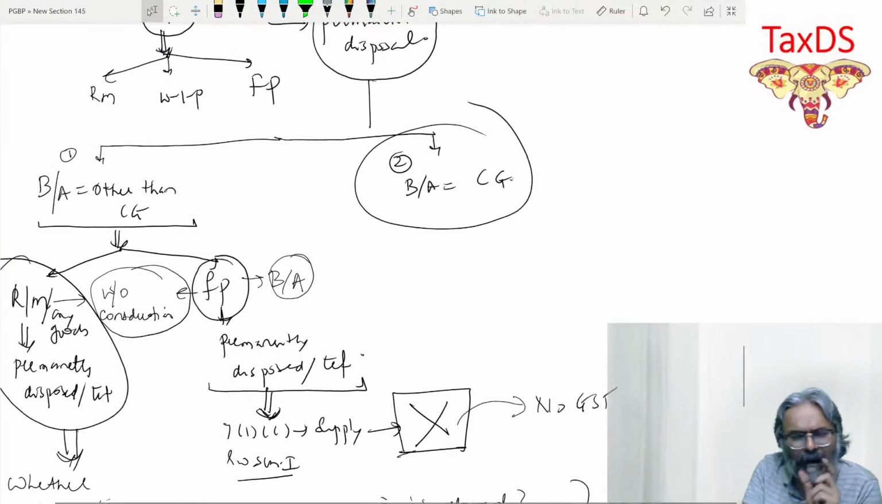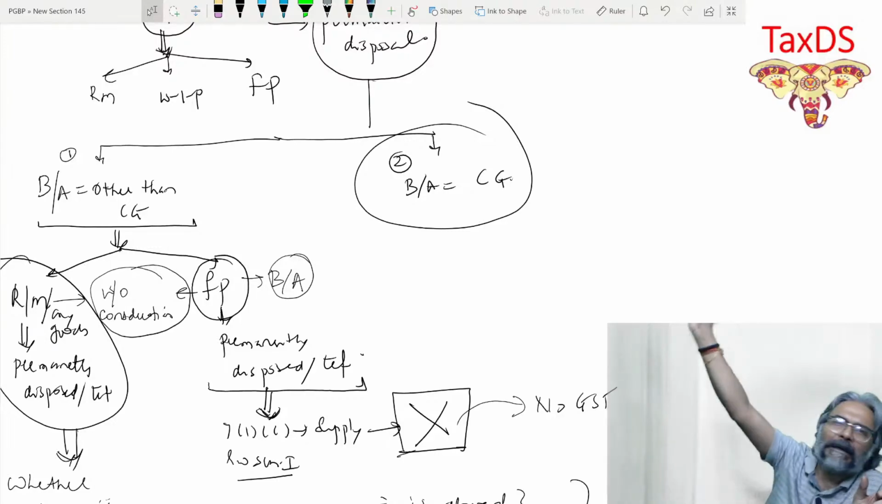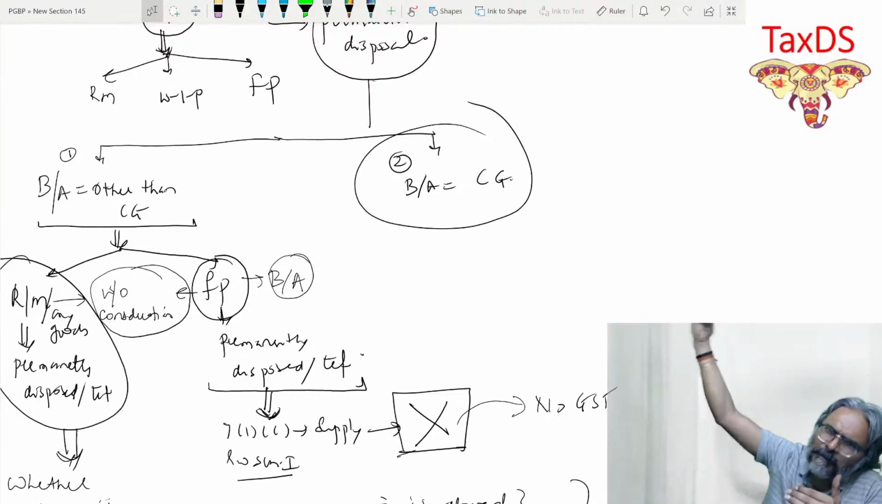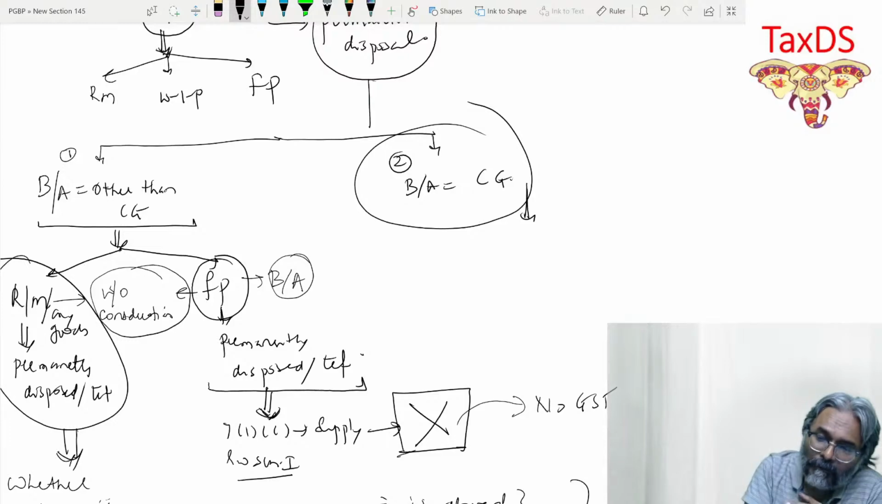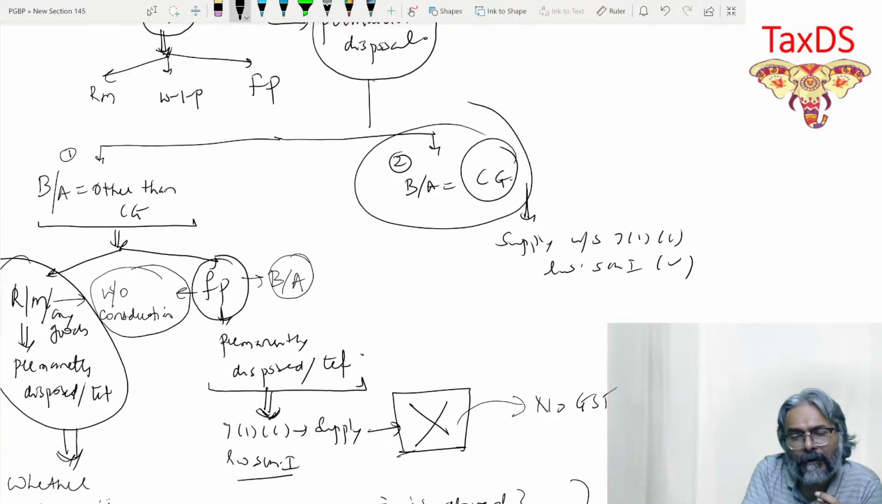So when you have taken a business asset, which is your capital goods, on which you have taken the ITC, and subsequently, after some point of time, that asset has been permanently disposed of, then in that case, what do they say? Obviously, is it a supply? Yes, it is a supply. Supply under section 7(1)(c) read with Schedule 1. Why is it a supply? Because that condition is satisfied. The same asset on which you have taken the ITC is getting permanently disposed of, students.